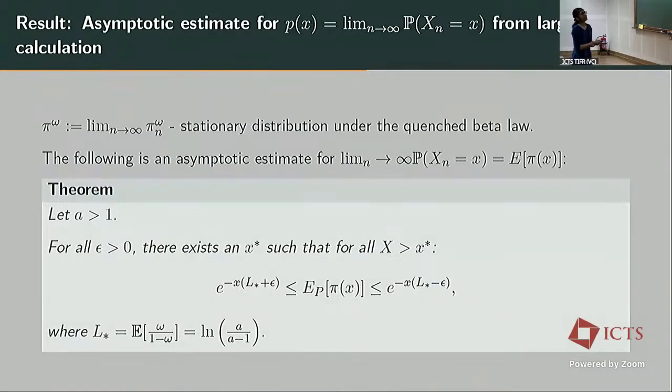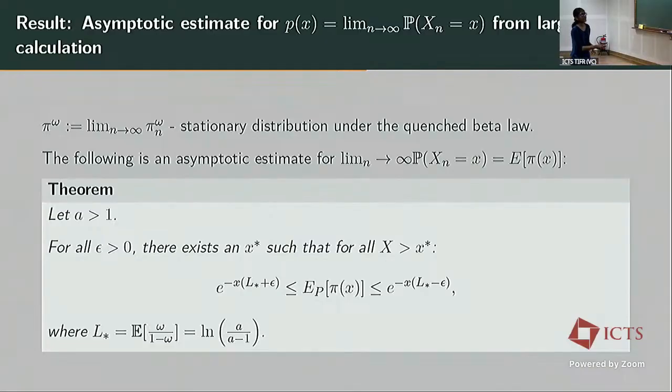Now the result we have is as follows. We have an asymptotic estimate for the limiting distribution of the position. Suppose we fix a greater than 0, then for all epsilon greater than 0, I can find some x star such that, for x greater than x star, I have this inequality. So this gives a tight exponential bound for the limiting distribution when x is large. So we can make this error very small by choosing x to be very large.